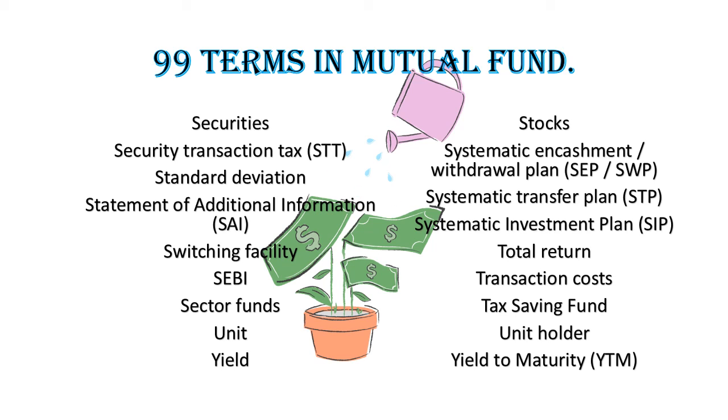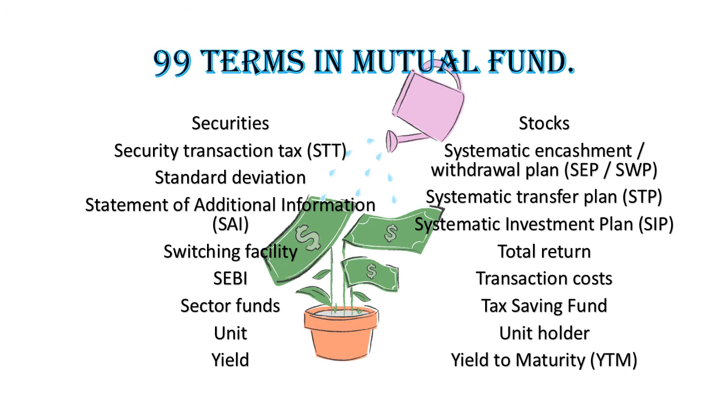Systematic Encashment, Withdrawal Plan, SWP. A systematic withdrawal plan, SWP, is a facility that allows the investor to withdraw money from his existing mutual fund account at predetermined intervals. Systematic Transfer Plan, STP. This is a combination of SIP and SWP. It is a strategy where an investor transfers a fixed amount of money from one scheme to another.